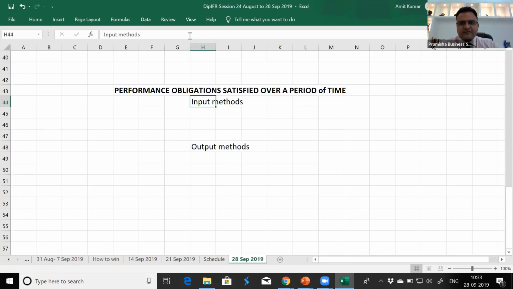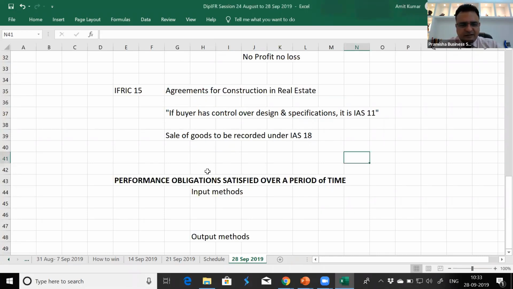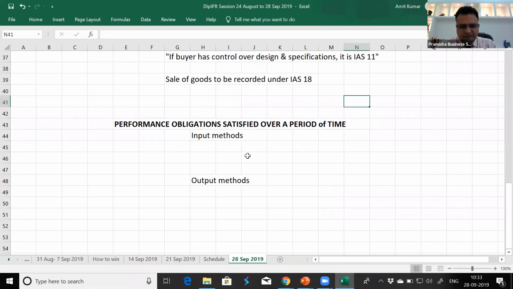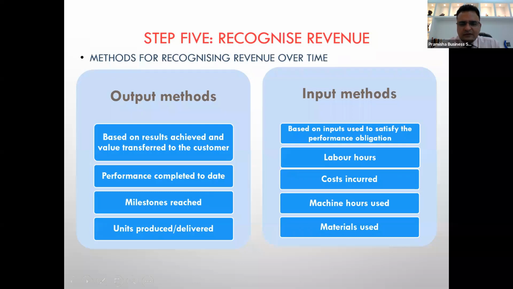What do you suggest? So it's going to make our life easier. And if I show you the input methods and output methods, instead of just cost basis and sales basis, just have a look: we now have more methods to spread the revenue and cost over a period of time.